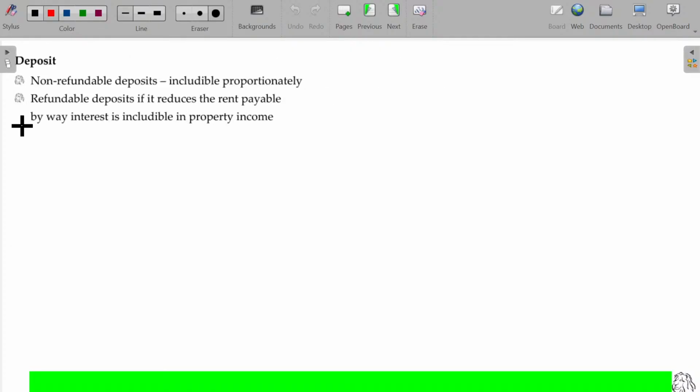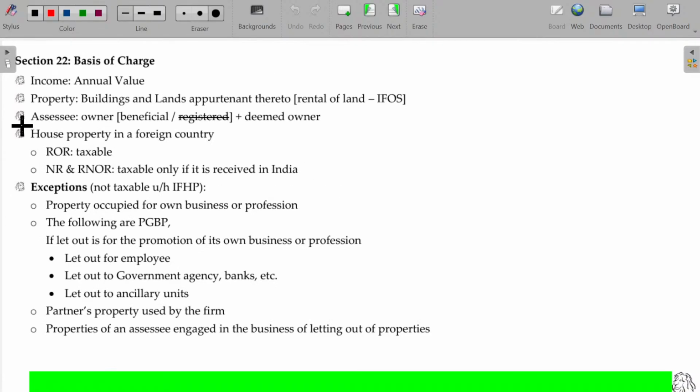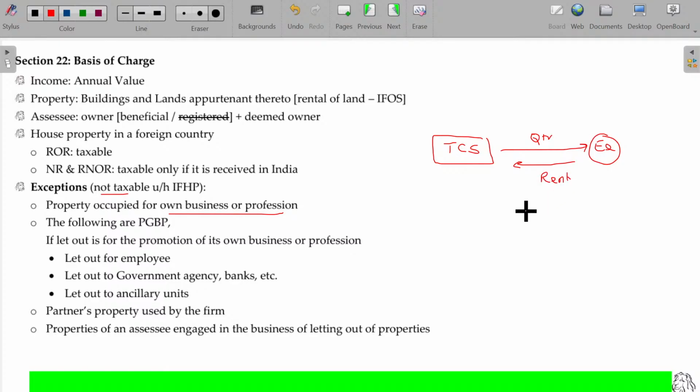Now, what is not falling under this section 22? Property occupied for own business or profession is not falling under income from house property. If the TCS company is providing quarters for their employees and employees are paying a rent, now the question is, will it be falling under income from house property?